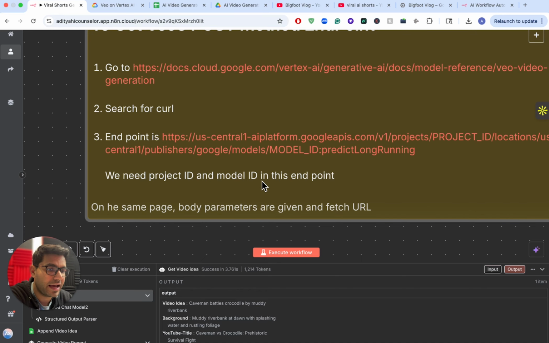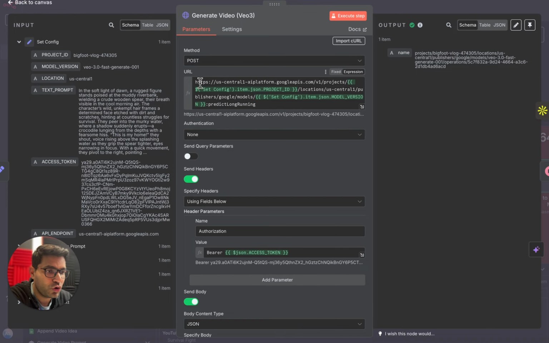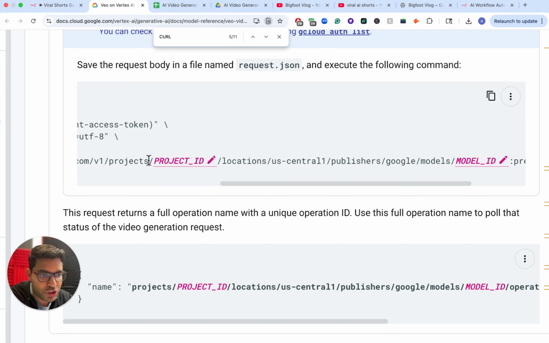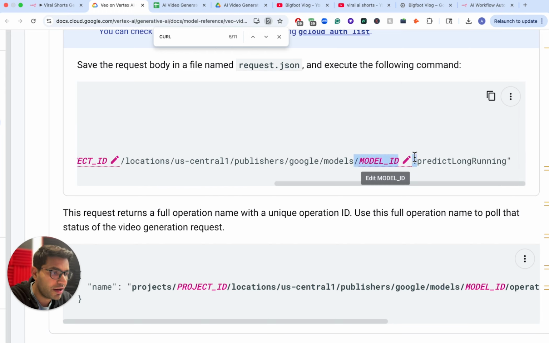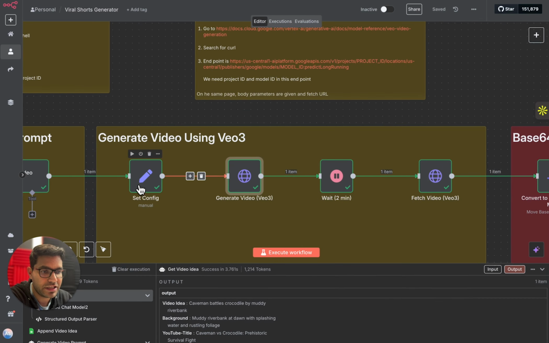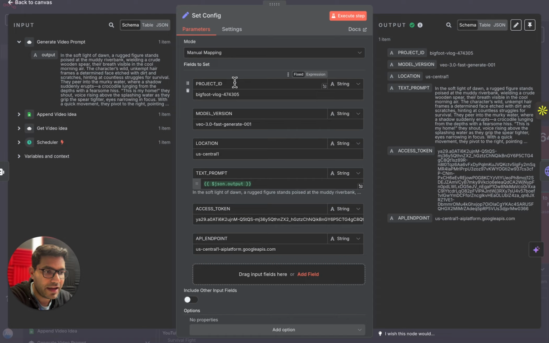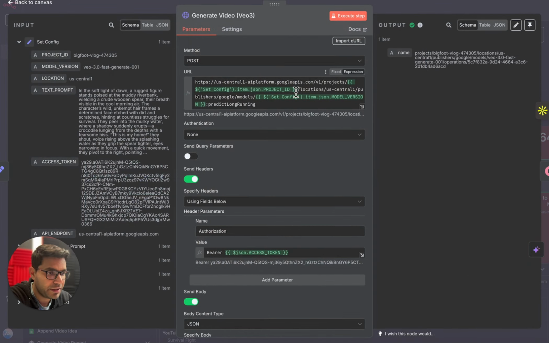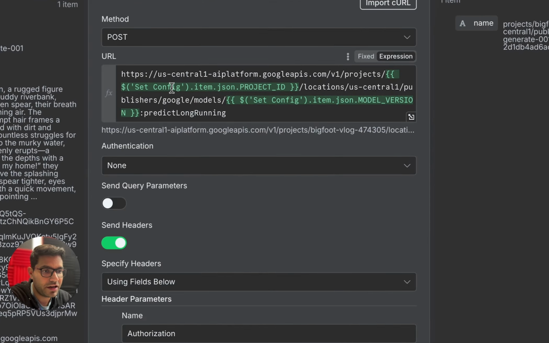So let's go back to our AI agent and the HTTP node. I've simply copy pasted this entire URL as my Google Veo 3 API, and as you can see over here, it is asking what is the project ID and what is the model ID. If you remember, going back to our AI agent, especially in the configuration node, we have defined the project ID as well as the model version. Model version and model ID are one and the same thing. So we have already defined it over here. Come to the HTTP node, and as you can see, we already defined it over there.